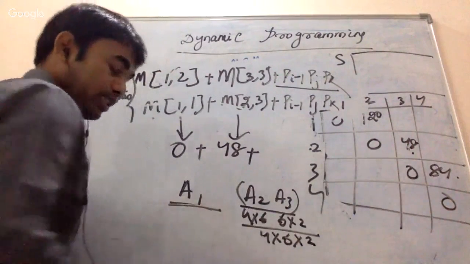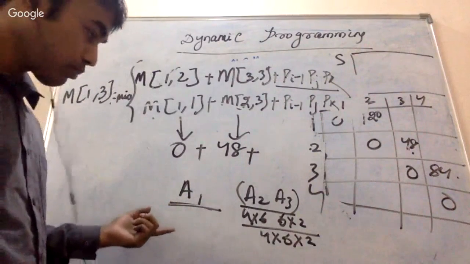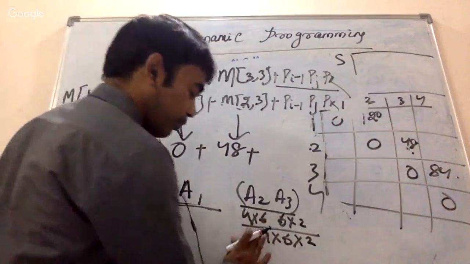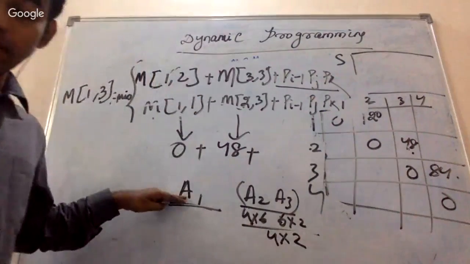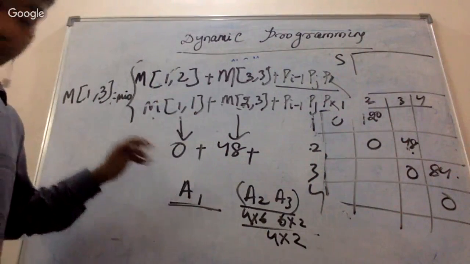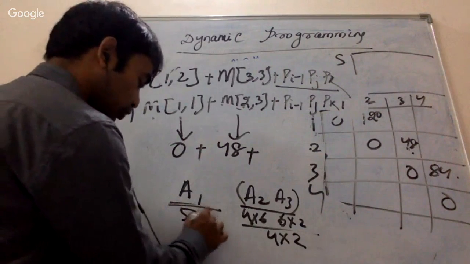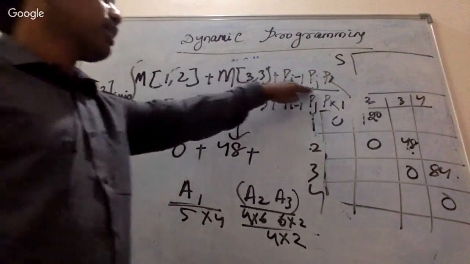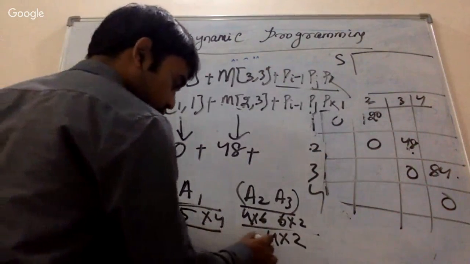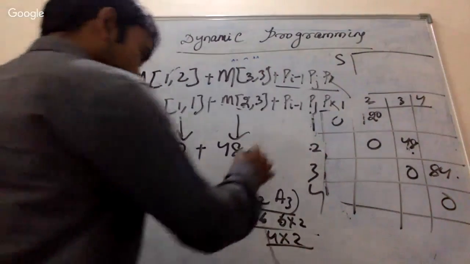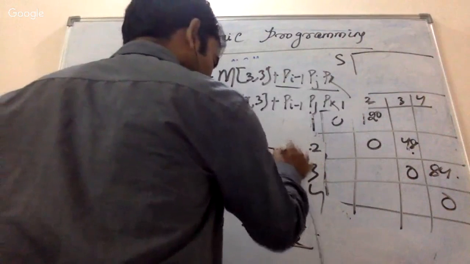The dimension after multiplying is 4 cross 2. The A1 was 5 cross 4. Now what is the value of this one? Pi minus 1. If it is a 5 cross 4 and a 4 cross 2, then this is going to be 5 cross 4 cross 2.